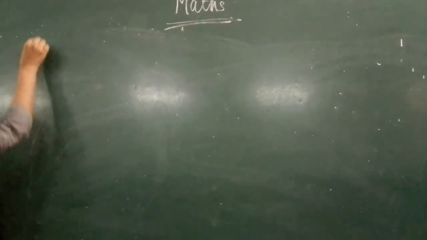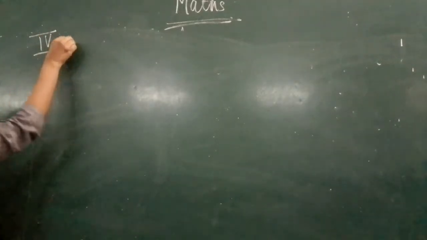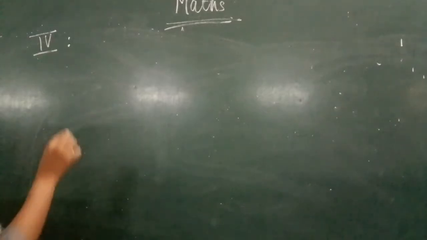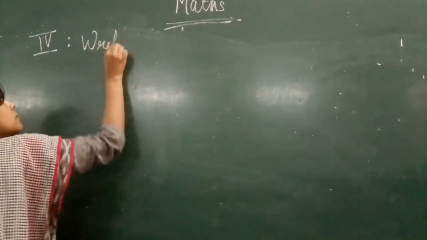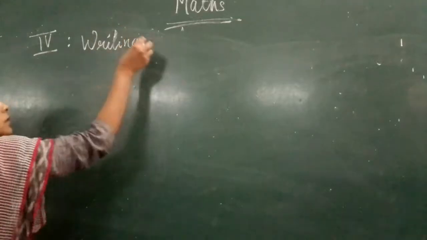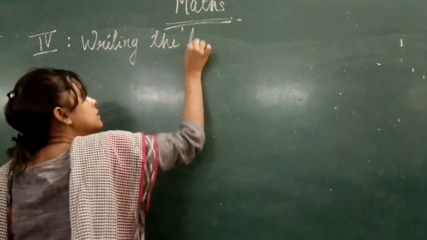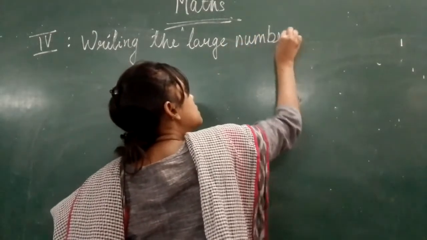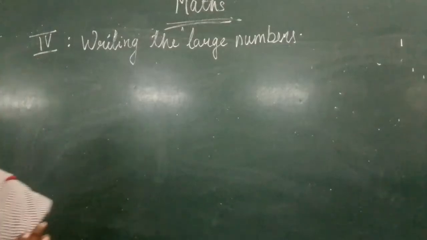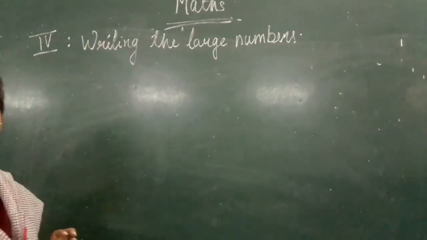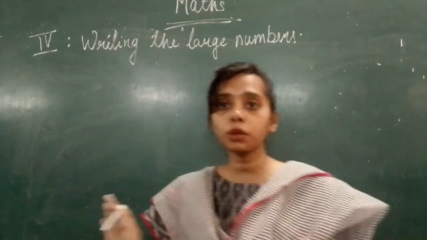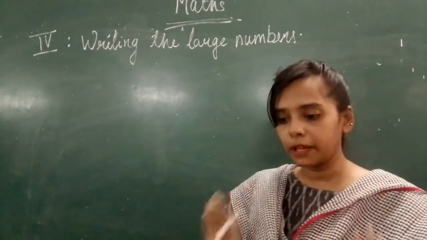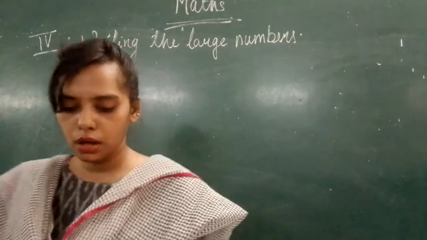Now the fourth part you will learn today is writing the large numbers. Okay. How will you write the large numbers? Here first, what will you start? You will start making the place value first. Okay. Now how will you write?